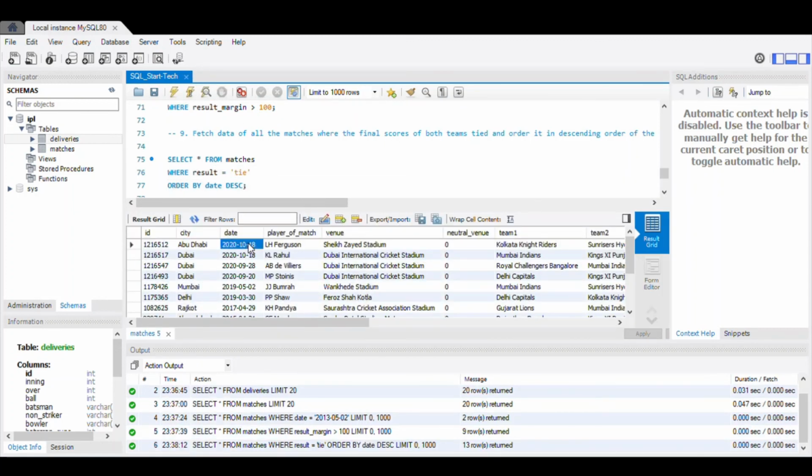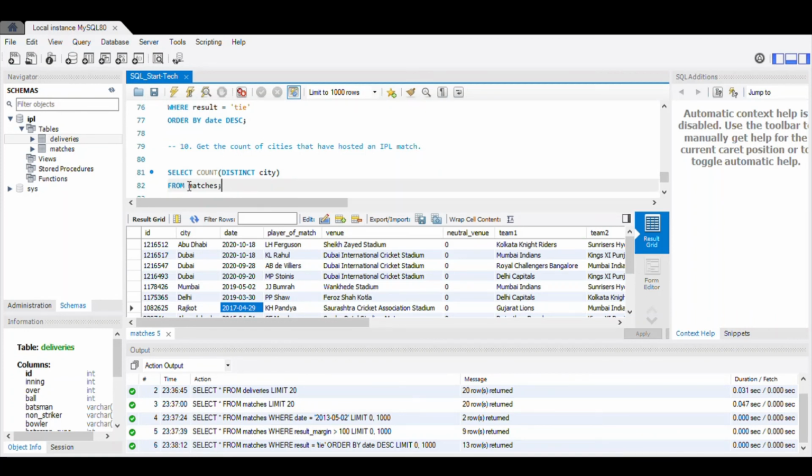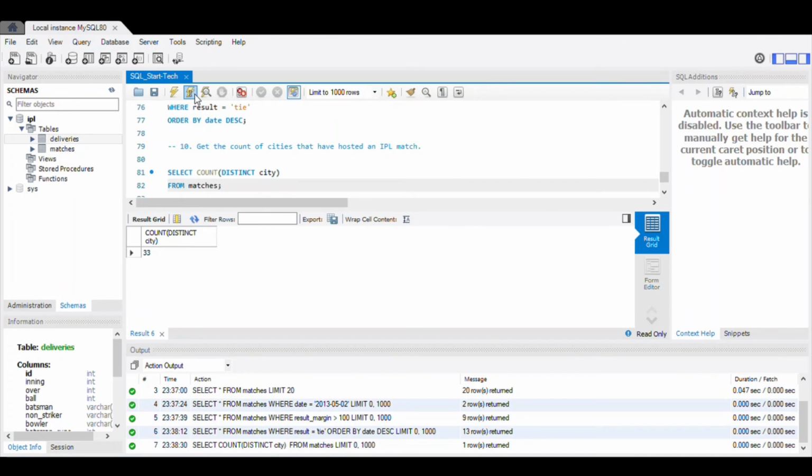So here we'll be ordering this by date. Our last query is to get the count of cities that have hosted an IPL match. So we'll be selecting distinct cities, and we'll be counting that from matches. So there are 33 cities that have hosted an IPL match.